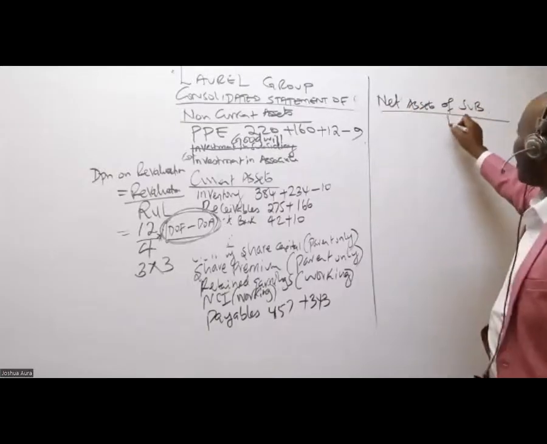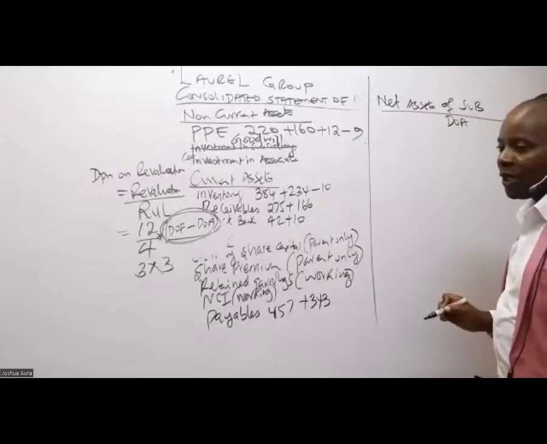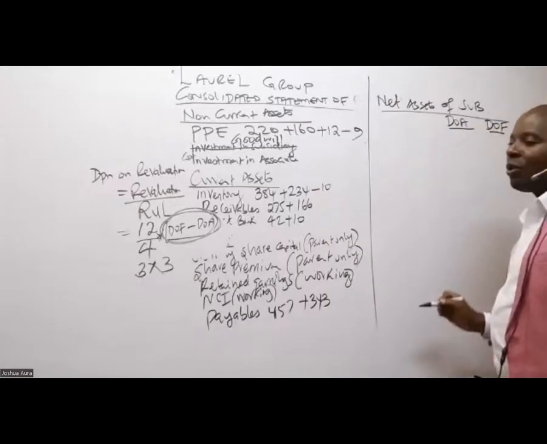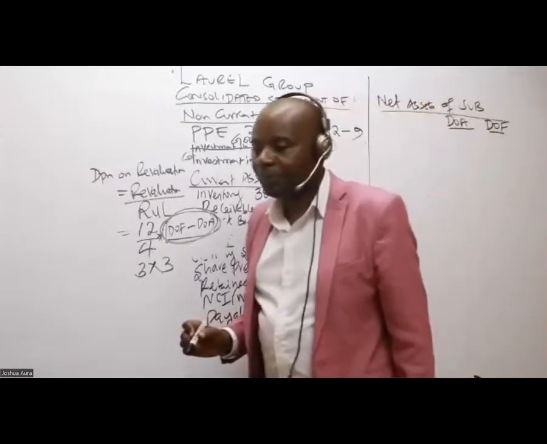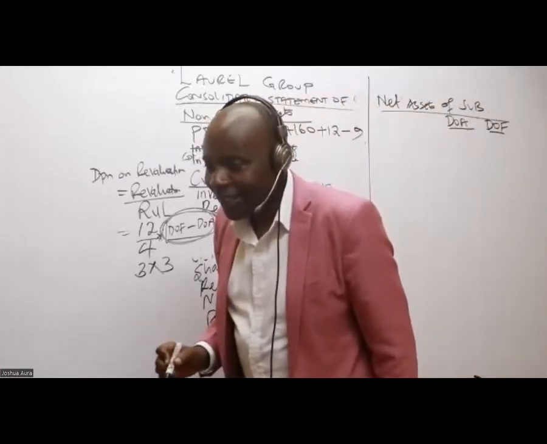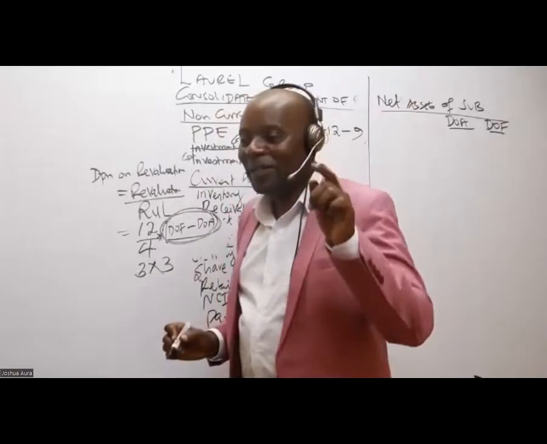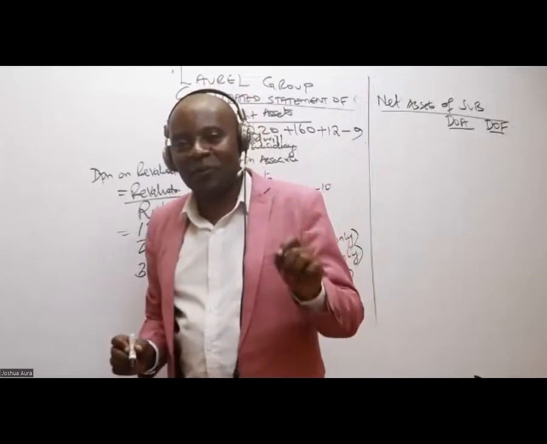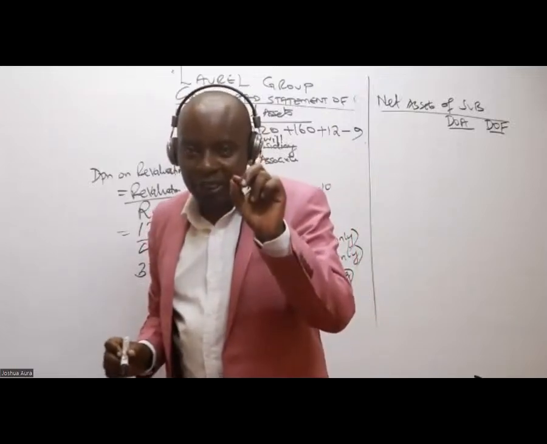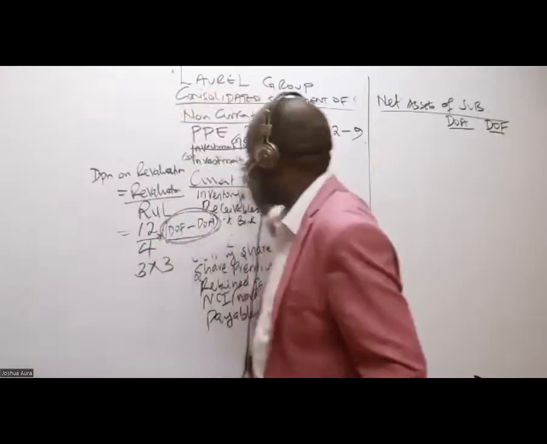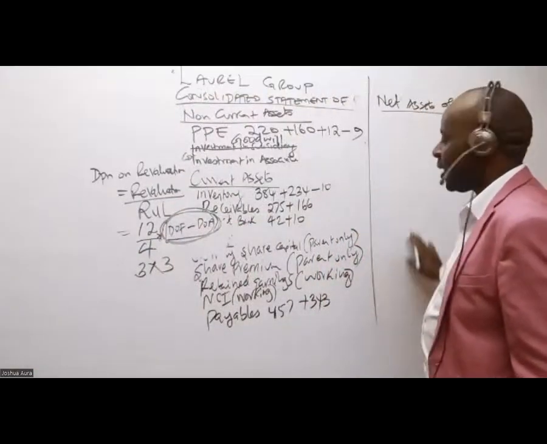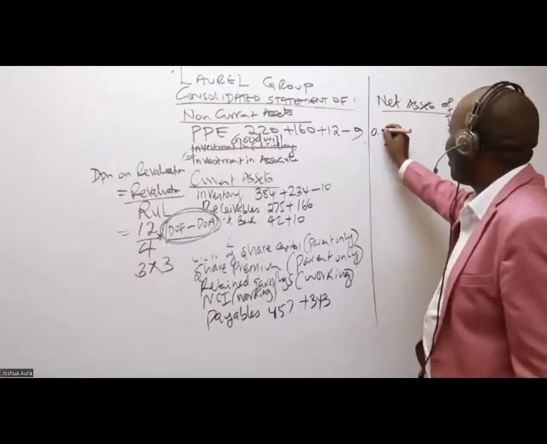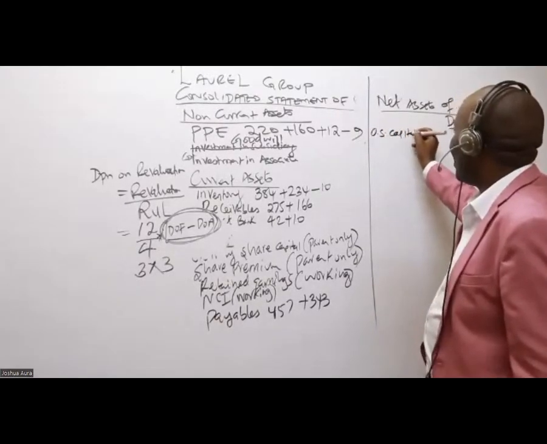In this case, I have the net assets at the date of acquisition, and net assets at the date of financial statements. Is there anybody who is able to remind us, ladies and gentlemen, the equity components? Remember, we're talking of equity components. What should I write in this important table? Ordinary share capital. Thank you very much.